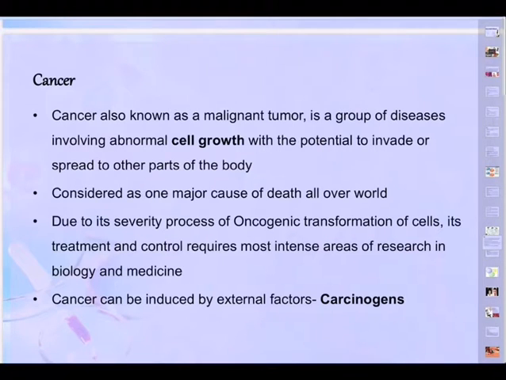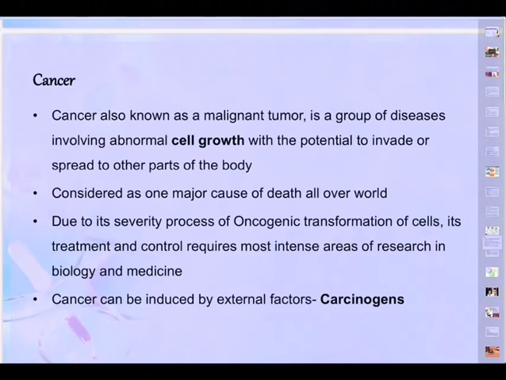And here you can see cancer, also known as malignant tumor, is a group of diseases involving abnormal cell growth with the potential to invade or spread to other parts of the body. So if one cell becomes cancerous, the cancerous cell spreads the cancer to neighboring cells, thereby tissue, organ, and entire organism.